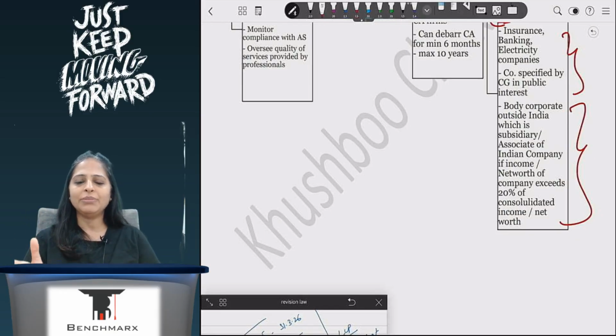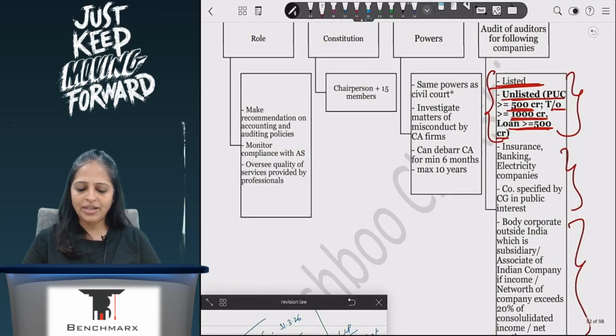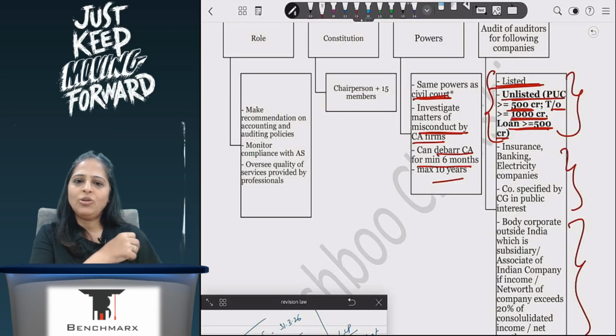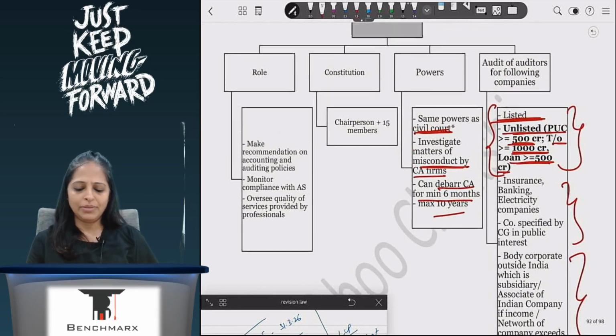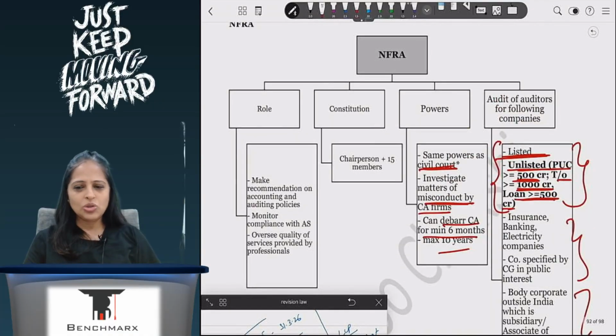So only for bigger companies they will get involved, and they have the powers of a civil court. They can look into misconduct by CA firms, and they can debar CAs for a minimum of 6 months, maximum of 10 years. So they are the auditors of auditors, correct? They can take action against the auditors, and they can frame accounting standards. For that, the requirement is a chairperson plus 15 members. So this, if you go and see, I think should be more than sufficient.